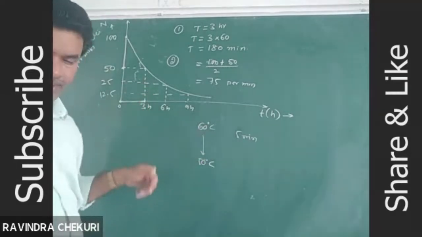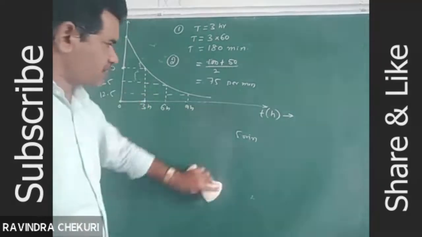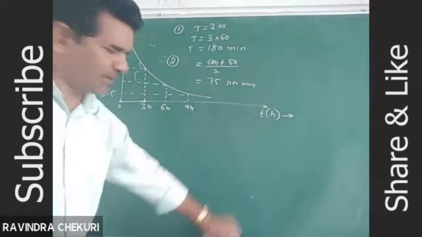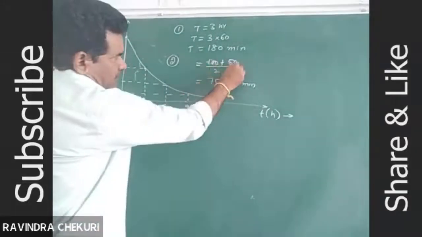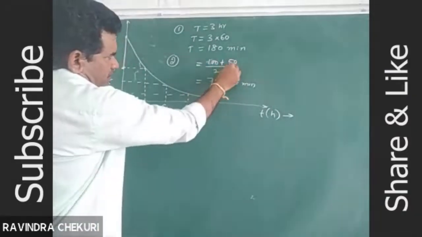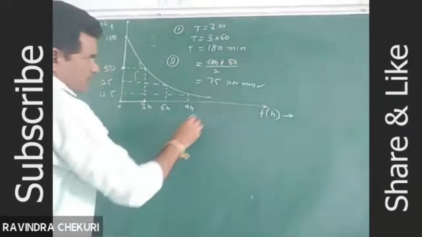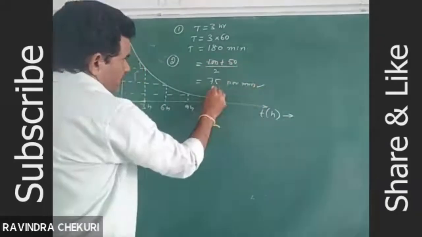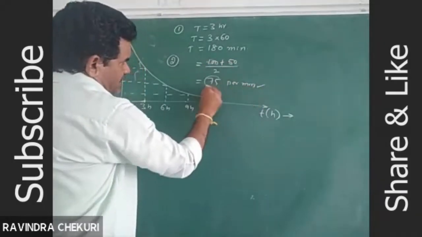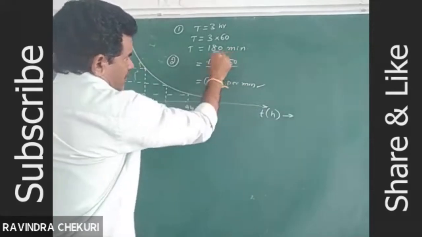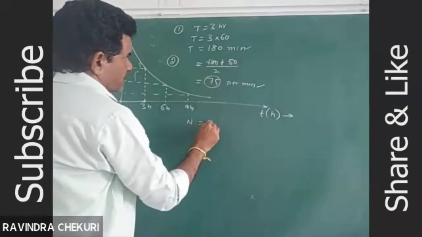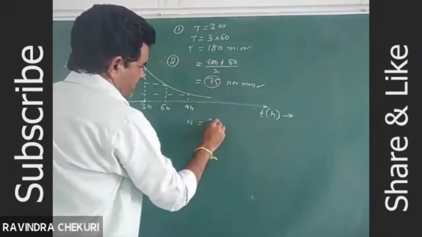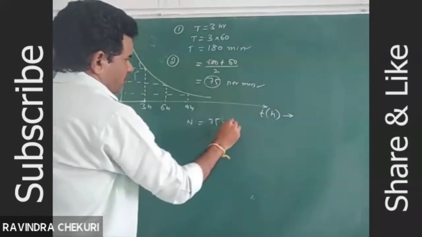Similarly, in 3 hours, what is the average number of nuclei decayed? 150 by 2, 75 per minute. For every 1 minute, it decays 75. For 180 minutes, the total number of nuclei decayed is 75 per minute into 180.